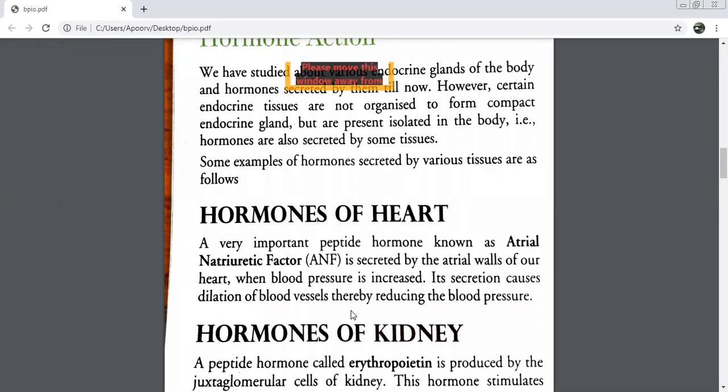Remember, this is a hormone which is going to control the blood pressure. As soon as the blood pressure increases in an individual's body, the atrial walls of the heart release this hormone. The name of the hormone is ANF. What will this hormone do? It will go and dilate the blood vessels. That means it will make them wider.